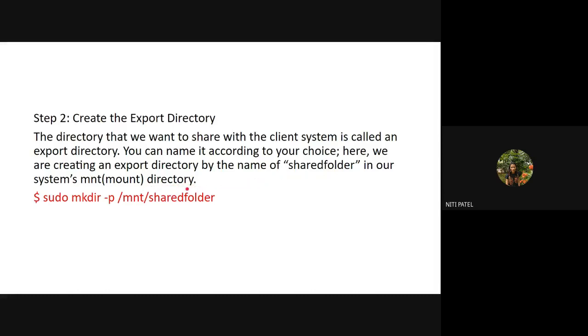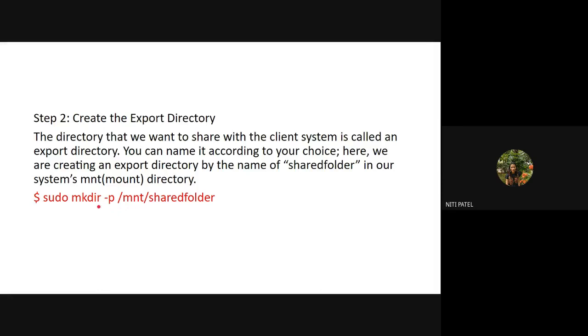So when I open my MNT directory, what do I get to see? A folder called shared folder. Okay. So what is the command used to do this process? sudo mkdir -p /mnt/share folder. So by executing this command, what I am doing is making a directory.